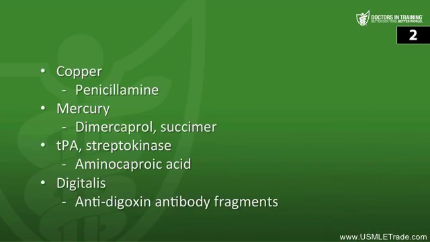But remember, the main treatment for dig toxicity is to stop the digoxin. You're going to give potassium and magnesium as needed, and then treat any arrhythmias with atropine or lidocaine, depending on whether it's bradycardia or tachycardia. Now let's go ahead and get started with the lecture.